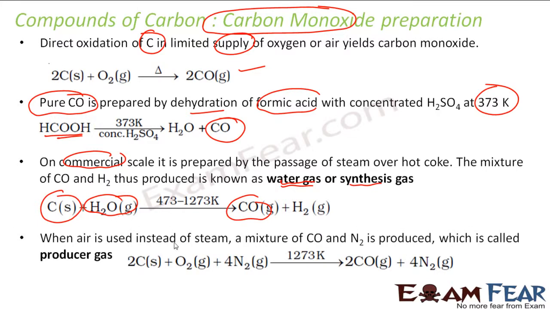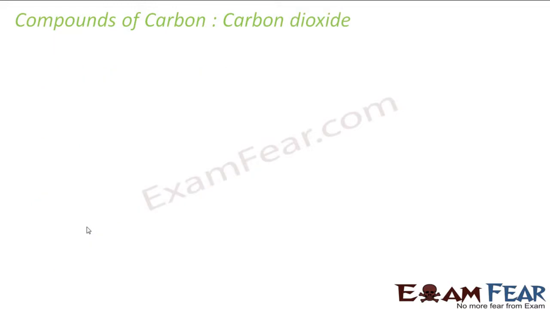So instead of this, if you use air, then you have to use nitrogen also, right? There also you get carbon monoxide and nitrogen gas. This mixture is called producer gas. So there are various ways to prepare carbon monoxide.